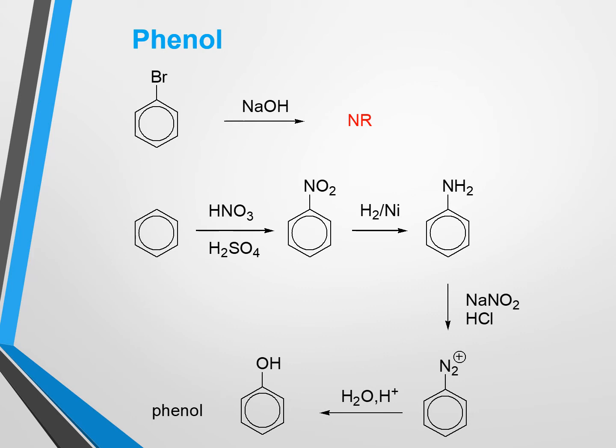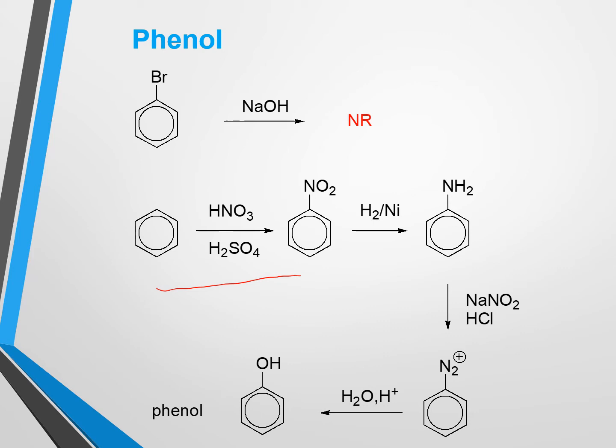So in that case we have to start with benzene for the preparation of phenol. So all of you know that from benzene it's possible to get nitrobenzene by nitration reaction. So after nitration benzene will be converted to nitrobenzene. After that, nitrobenzene can be reduced to aniline by a reduction reaction, and in that case we have to use a reducing agent.